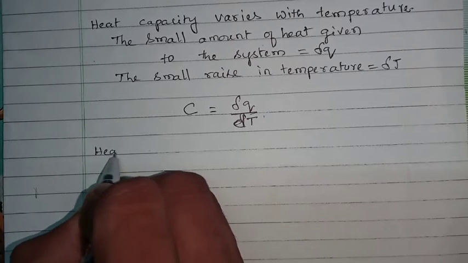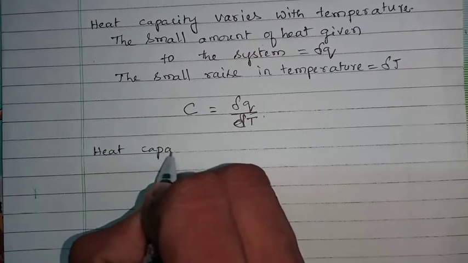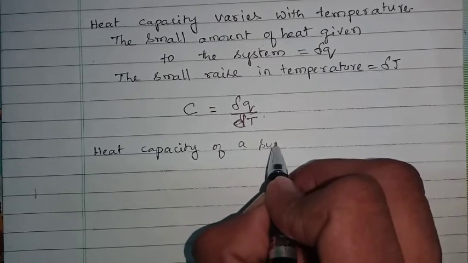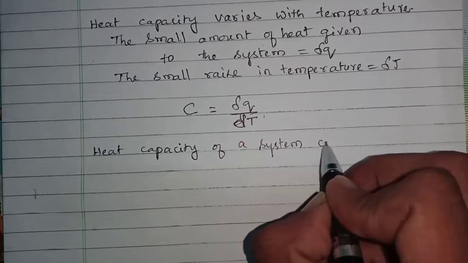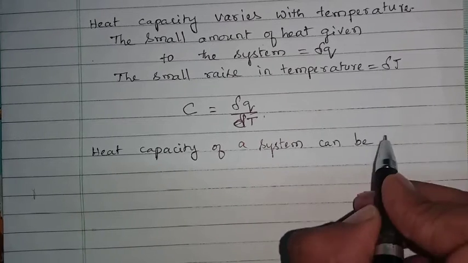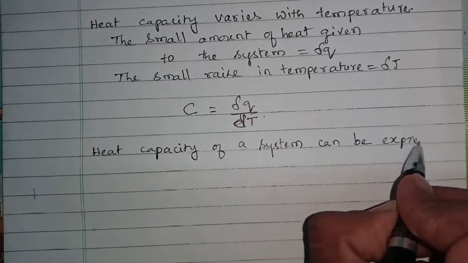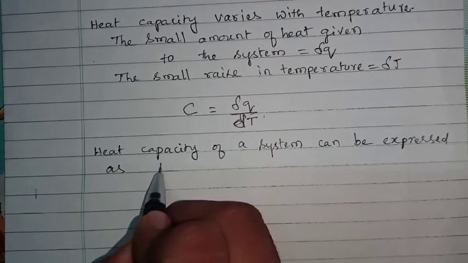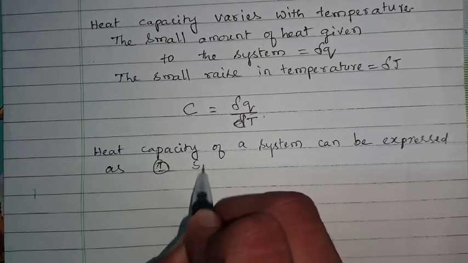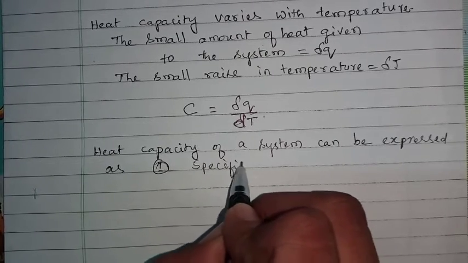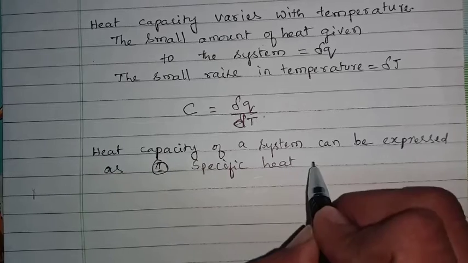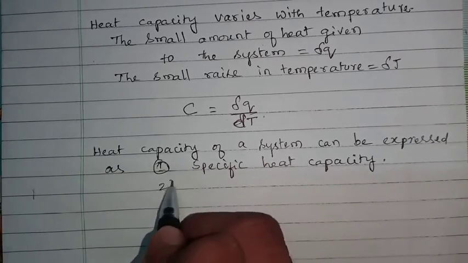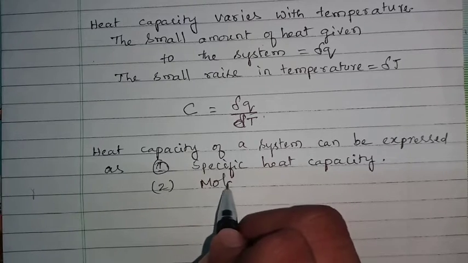Heat capacity of a system can be expressed as number 1, specific heat capacity, and number 2, molar heat capacity.